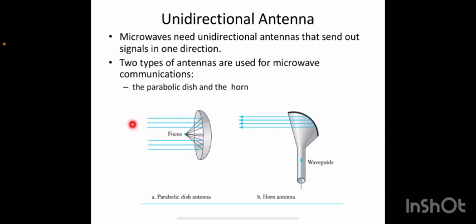If these signals are traveling in this direction parallel to the line of sight, what happens? They reflect at an angle such that all these lines of reflections join at this point, which is a focus. So all these lines which are incident on this parabola are collected to a common point called the focus. This is how this parabolic dish antenna works.